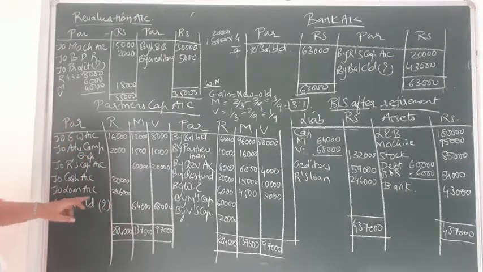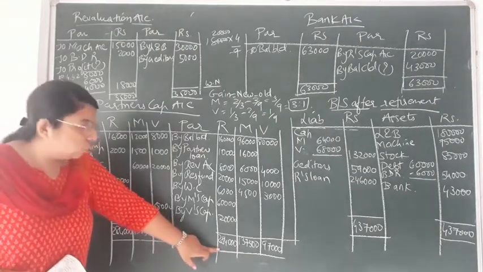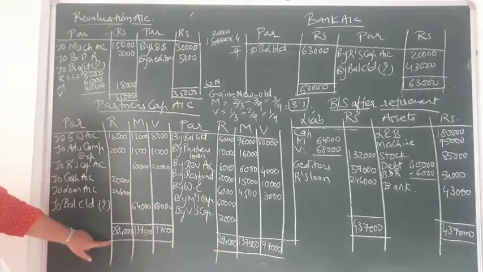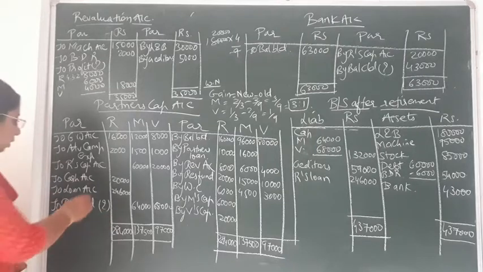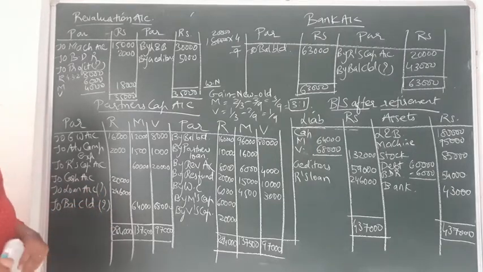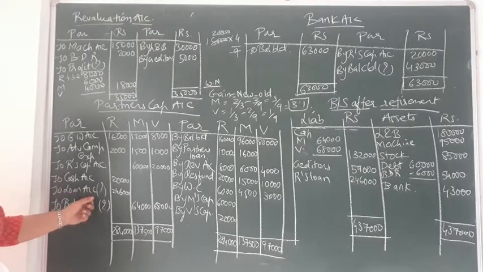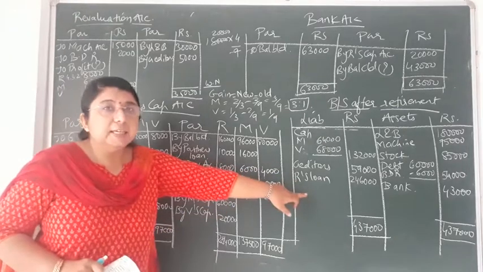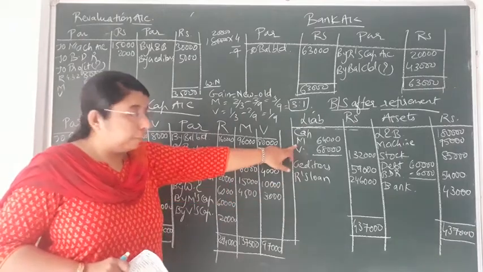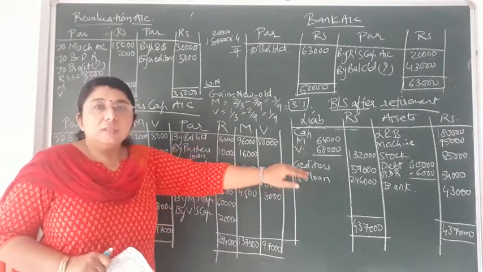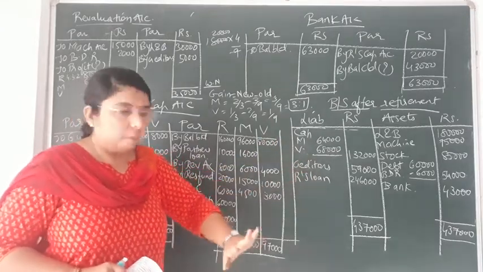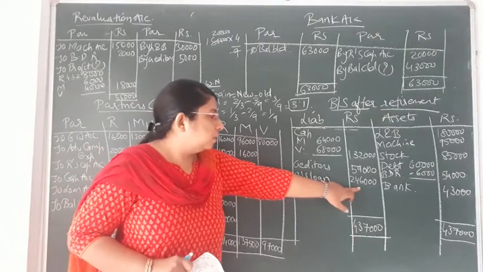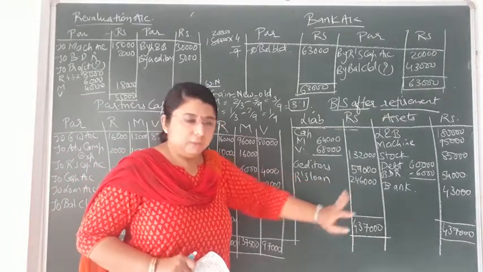So here you can see the total of Rohit comes to 2,84,000, and the difference comes to 2,46,000. That is the difference we have found out, and it will be considered as Rohit's loan account. That loan account you will write as a liability over here, not as capital, because now this is a liability for the remaining two partners to pay from the firm. So Rohit's loan account is written over here, 2,46,000.